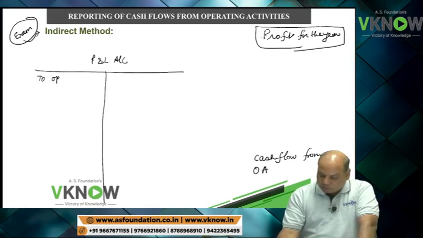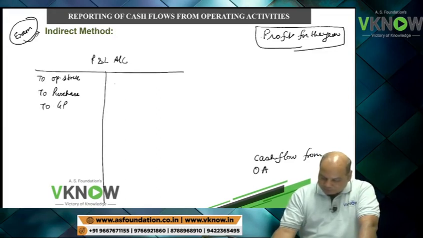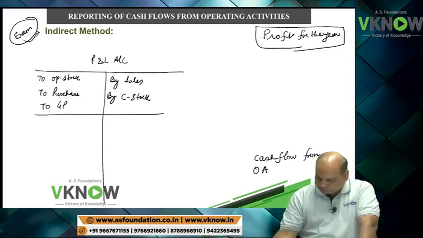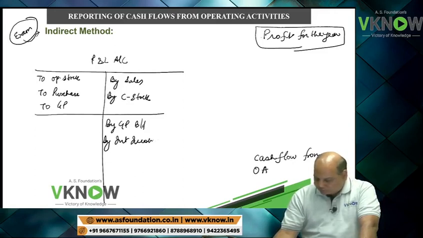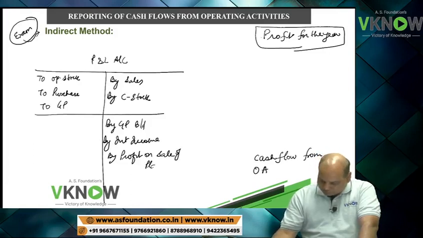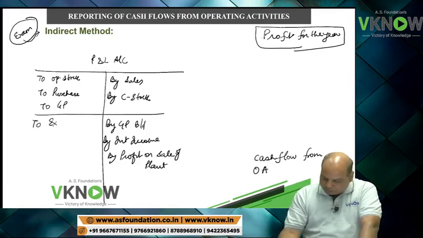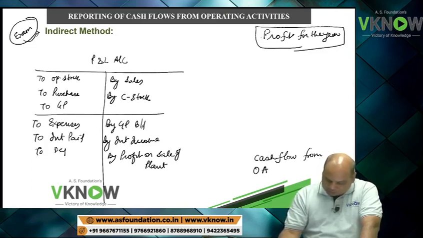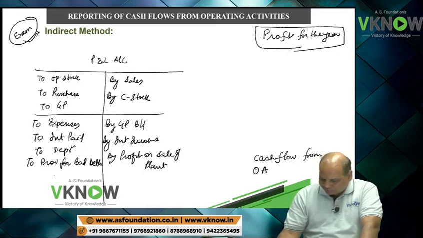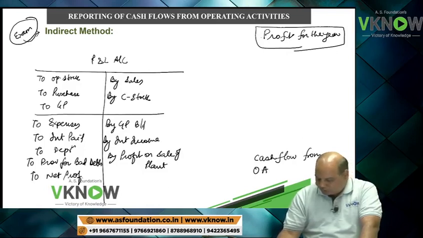In P&L account, you have to opening stock, to purchase, to gross profit, by sales, by closing stock, then by GP brought down, by interest income, by profit on sale of plant, and debit side you have expenses, you have interest paid, you have depreciation, you have provision for bad debts, and you have net profit, something like this.